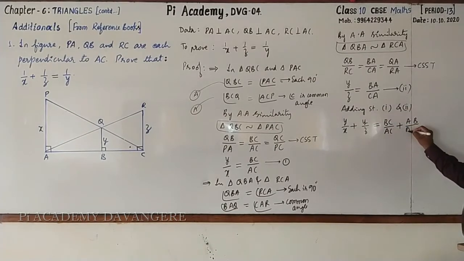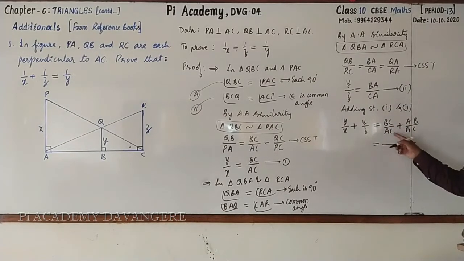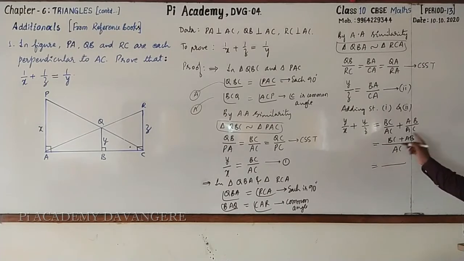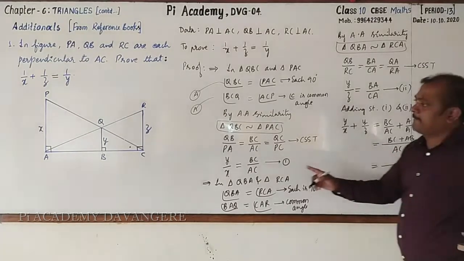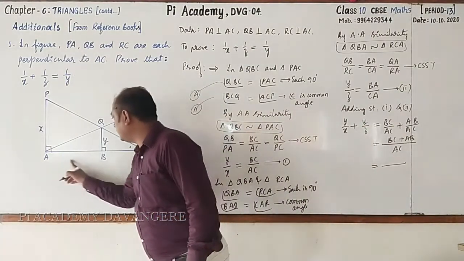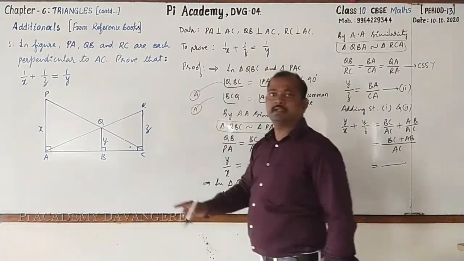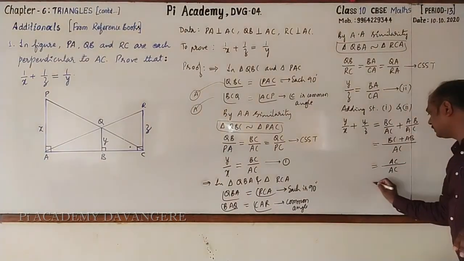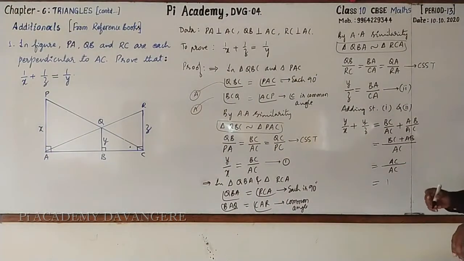CA is nothing but AC. Now here you can take LCM. AC is the LCM. Then BC plus AB. Followed? What is BC plus AB? It is nothing but AC. Right? Here we have AC by AC. What is AC by AC? It is 1.